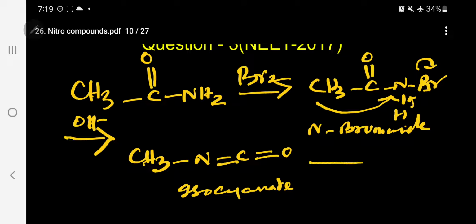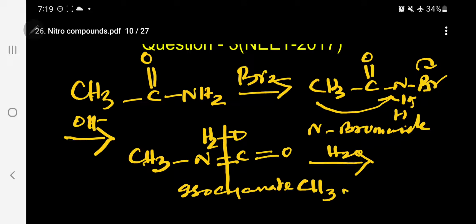Methyl isocyanate is the intermediate. This is unstable. Because we are treating in presence of water, that is, we are using bromine and aqueous sodium hydroxide, and aqueous means water is there, this will undergo hydrolysis, producing, kindly follow, with H2O, methylamine and carbon dioxide.